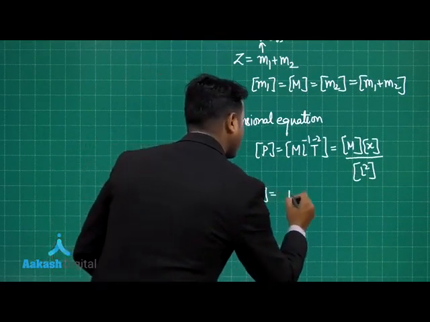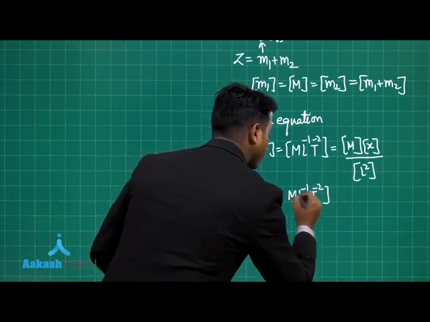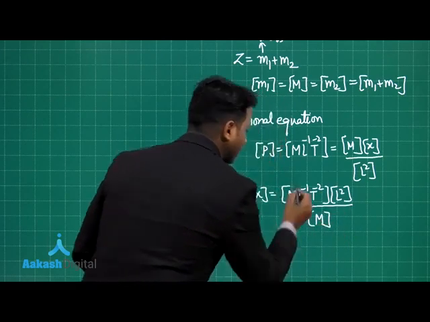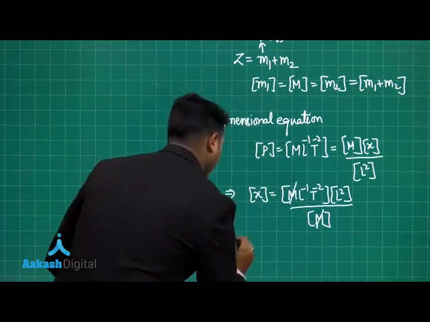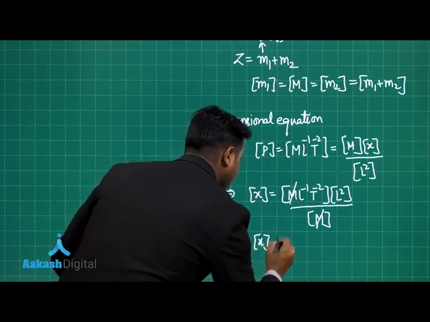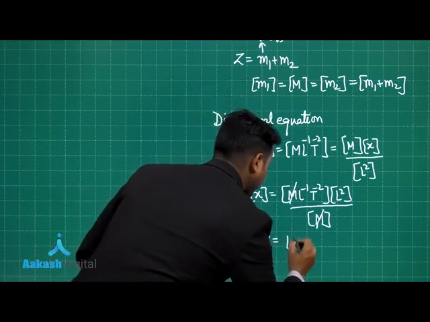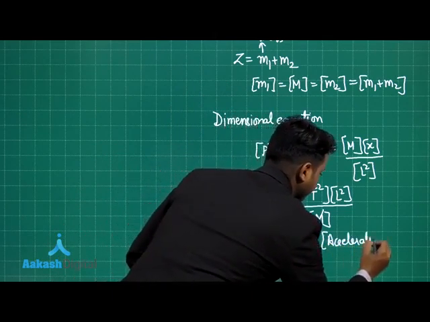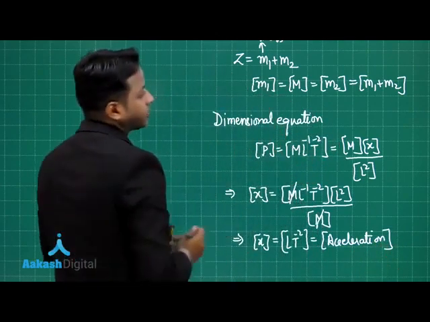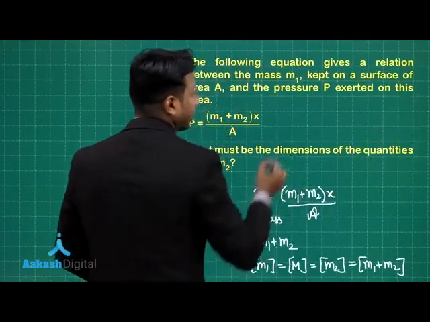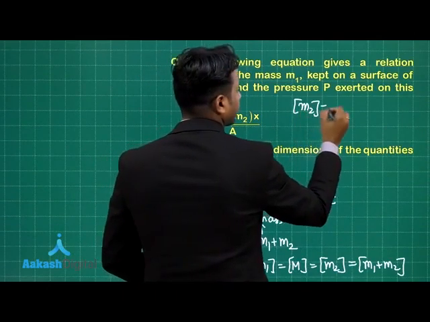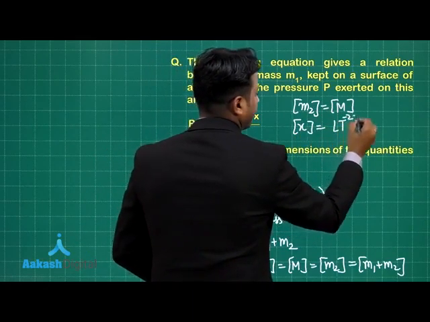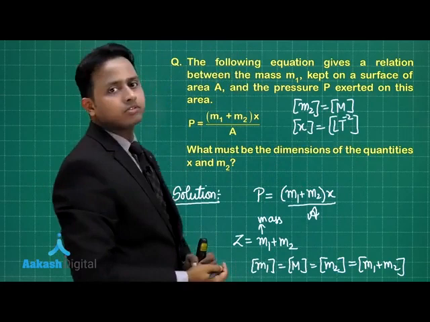Dimension of x is equal to M L minus 1 T minus 2 multiplied with L square divided by M. Now this M and this M will cancel, and we are left with the dimension of x as L T minus 2, and that is the dimension of acceleration. So as per the question, we have calculated both quantities. Dimension of m2 is simply M and dimension of quantity x is L T minus 2. I hope the question is very clear to you.